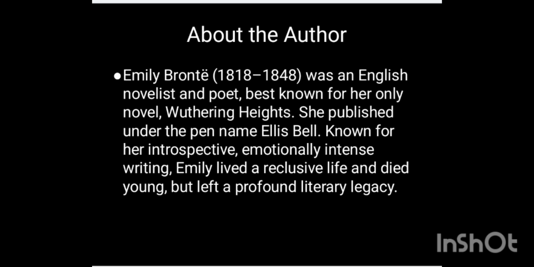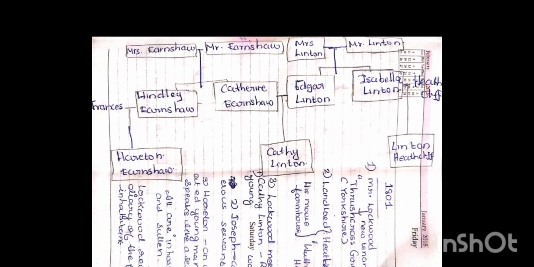Now, see the family tree. In Wuthering Heights, two families of landed gentry living on the West Yorkshire moors are depicted. The two families belong to Mr. Earnshaw as well as Mr. Linton. You can see first Earnshaw's family, then Linton's family.